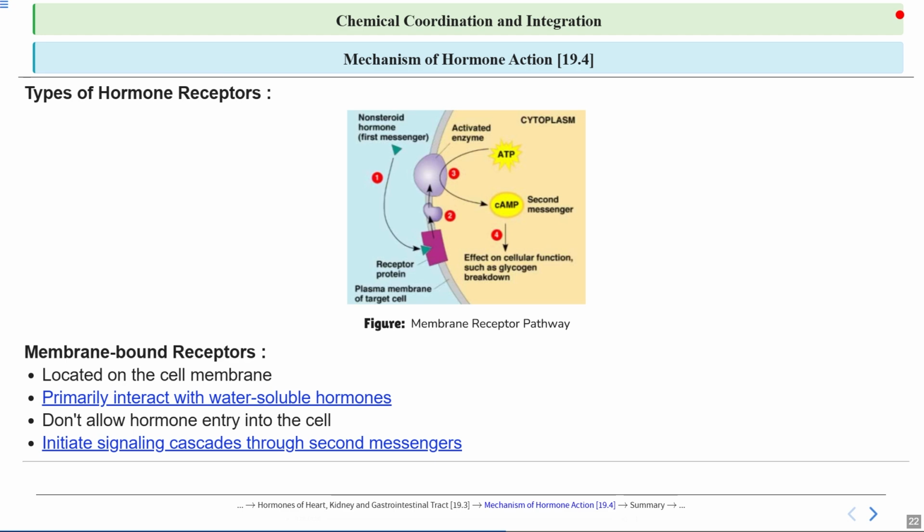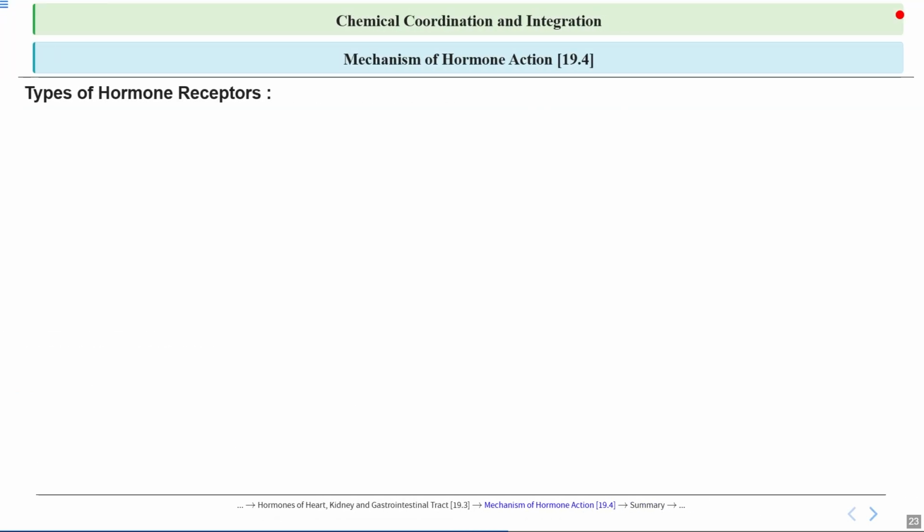So this process uses special molecules called second messengers, such as cyclic AMP, or we can say cAMP, or calcium ions, which carry the signal from the cell surface to the inside. These second messengers activate enzymes or other proteins, leading to changes in the cell's behavior like growth, division, or movement. So this system allows cells to respond quickly and efficiently to external signals, which is very important for processes like development, immunity, as well as maintaining body function.